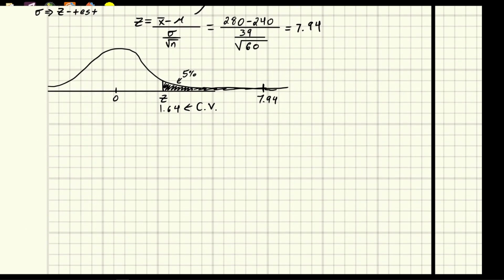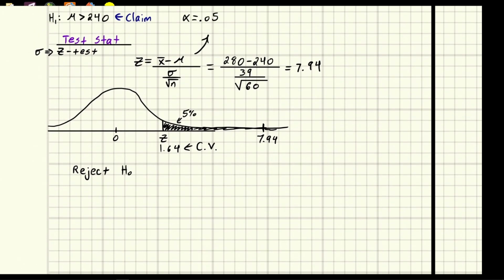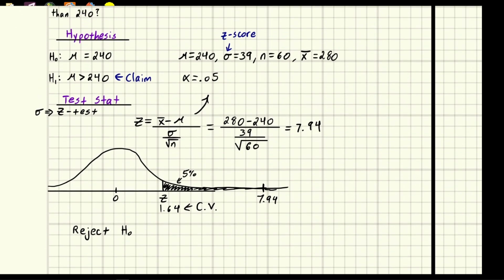So since it's in the shaded area, we say that we reject the null hypothesis, reject H0. And the reason we reject H0 is because we're in the shaded area. We're so far away from this being true that it's very unlikely by chance that it's actually true. And so that's why we say, okay, we reject H0. If we reject H0, then that means that we don't think H0 is correct. We think it's wrong. And if we think H0 is wrong, that means the alternative we do think is right. We have evidence to support this.